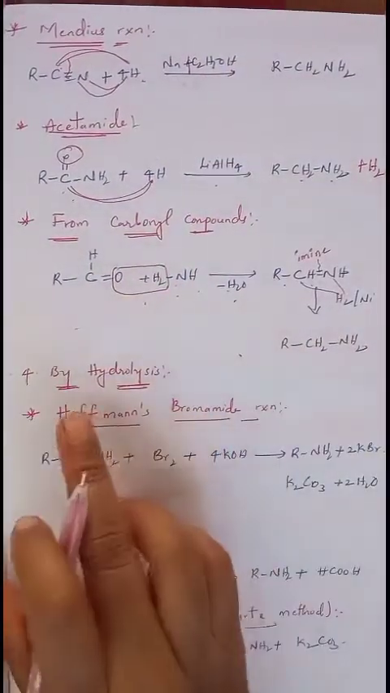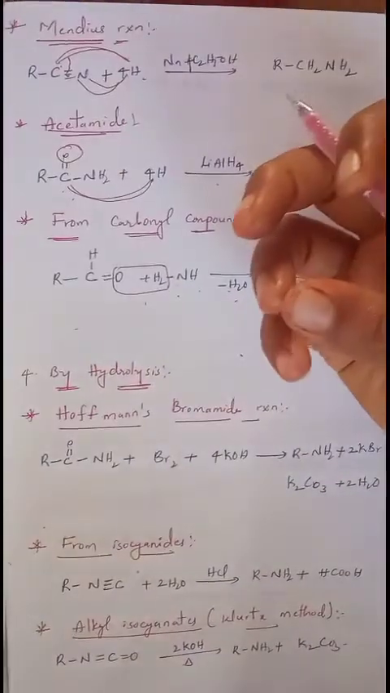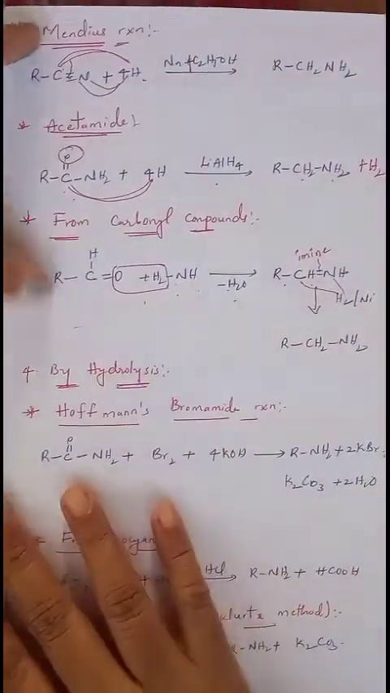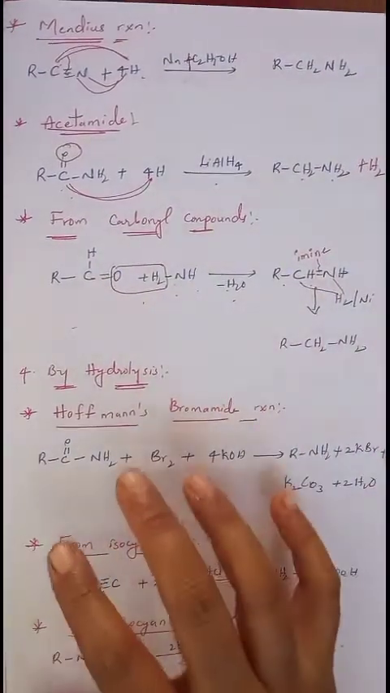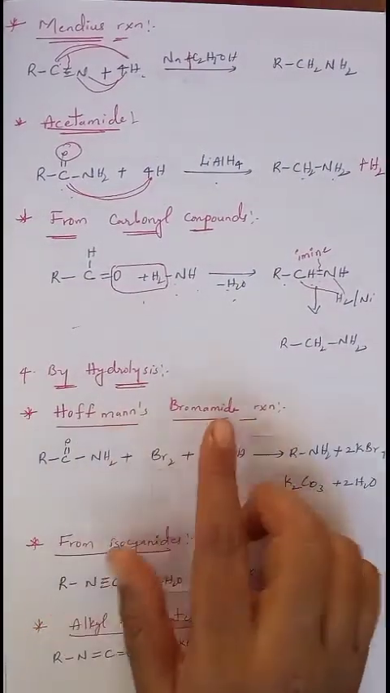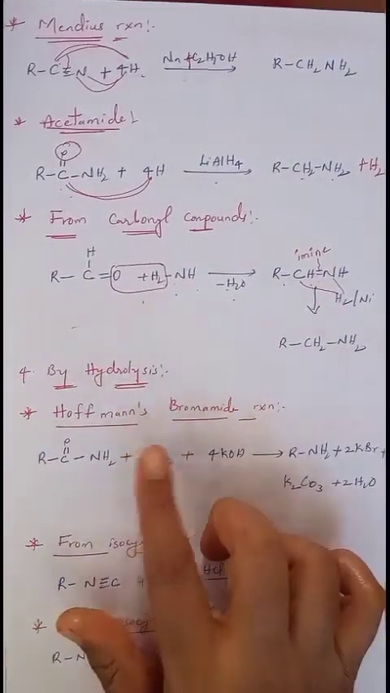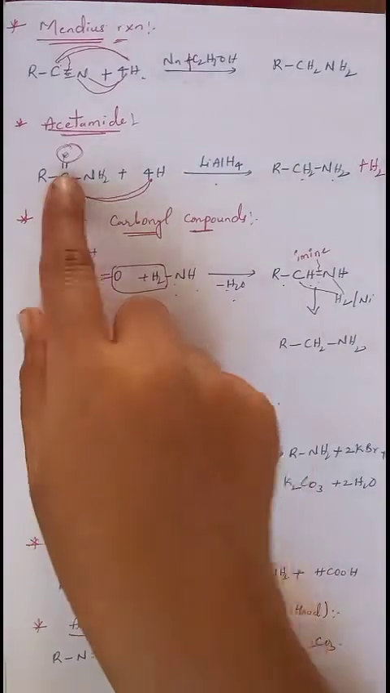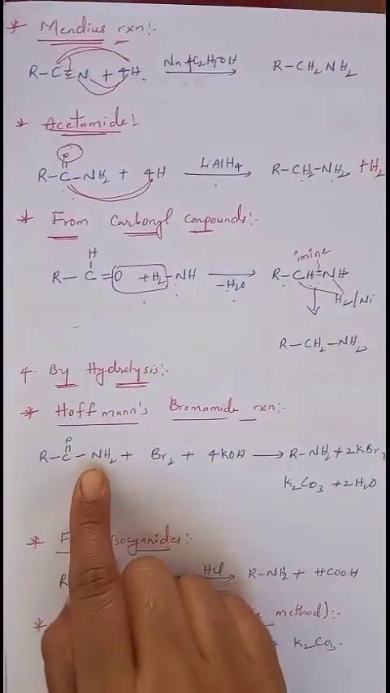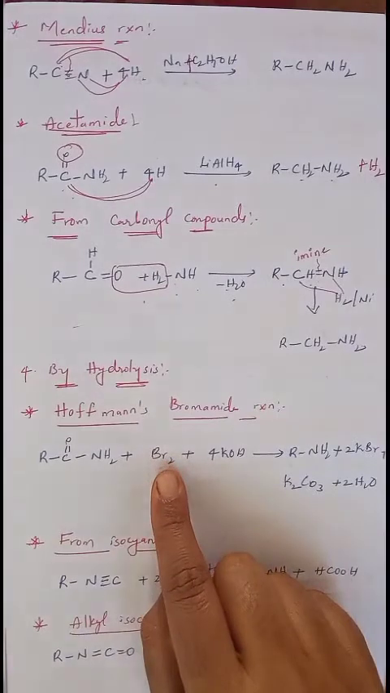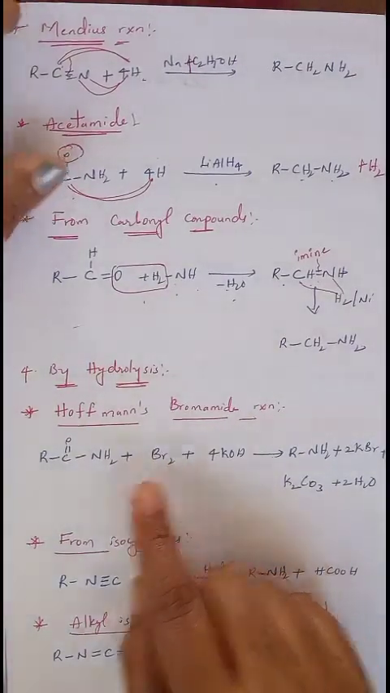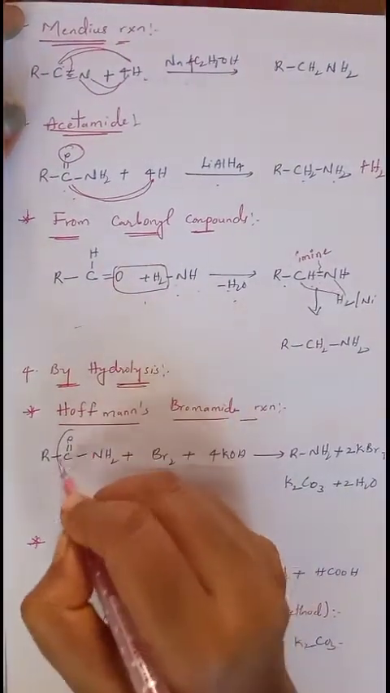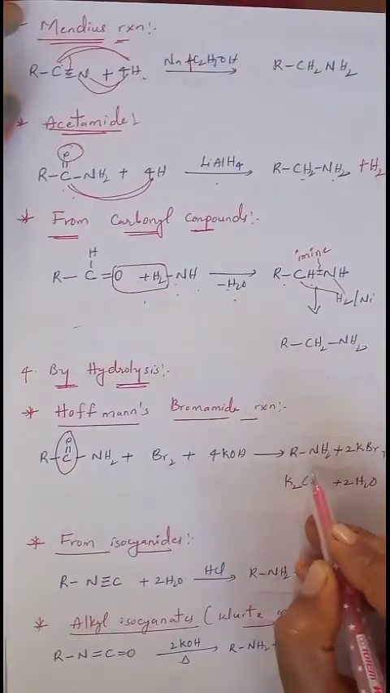Now the next preparation is by using hydrolysis. What is meant by hydrolysis? Addition of water is called hydrolysis. In this hydrolysis many reactions are there, and we'll see them one by one. The first one is Hofmann's bromamide reaction. In Hofmann's bromamide reaction, the acetamide, whose general formula we just saw, undergoes reaction with bromine and a base, that is KOH. So it reacts with bromine and KOH and can be converted into RNH2. The CO part is completely removed and converted into RNH2.